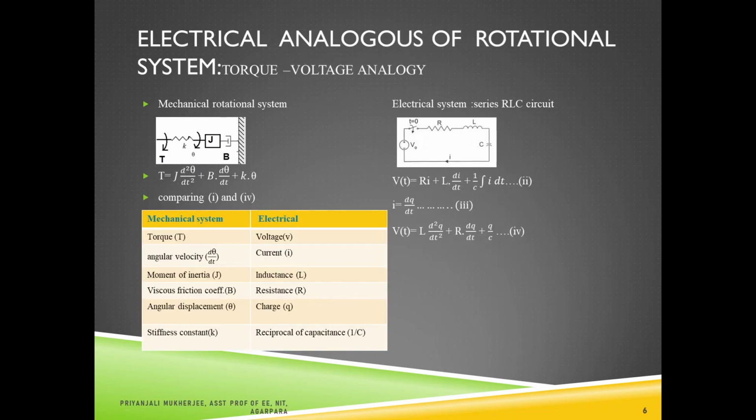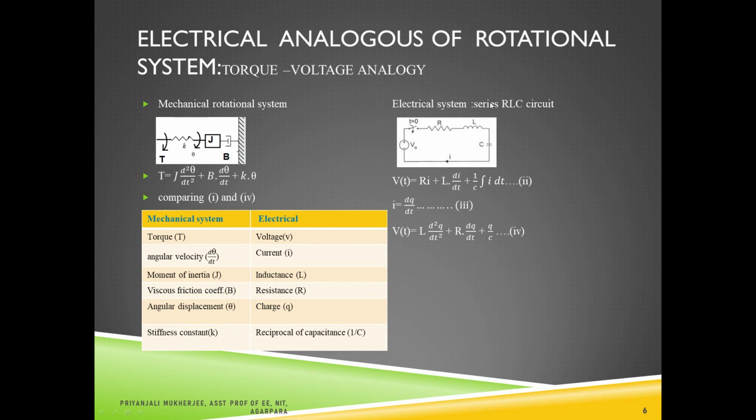Next is the torque voltage analogy, and torque is used for the mechanical rotational system. So we are considering here the mechanical rotational system, and in this mechanical rotational system, J is the moment of inertia, B is the damping coefficient, K is the spring constant, and with the application of torque, theta is the angular displacement. So we can write the torque equation, that is T is equal to J d square theta dt square plus B d theta dt plus K theta, where d theta dt is the angular velocity. Now we have to find out the relation with the voltage.